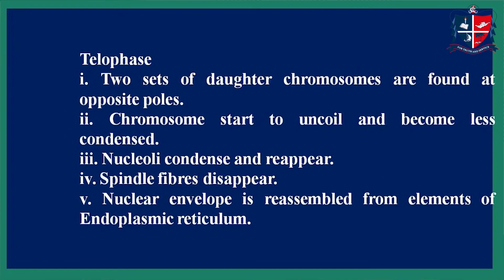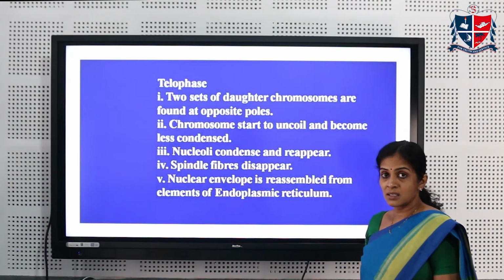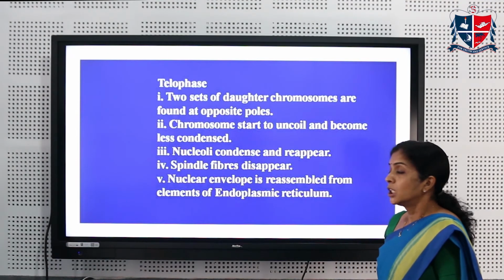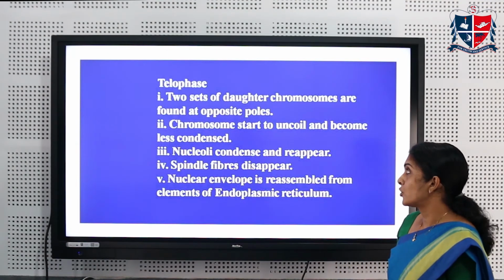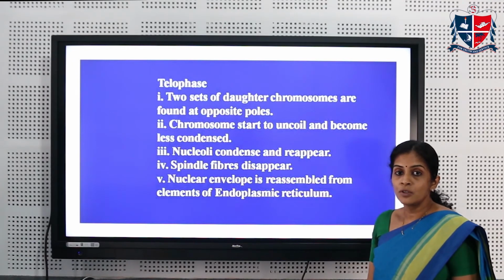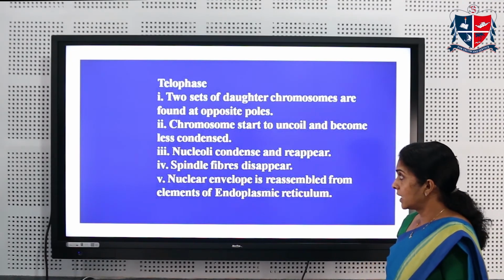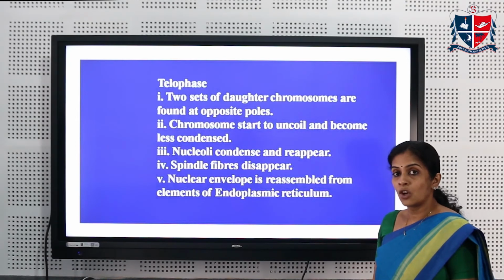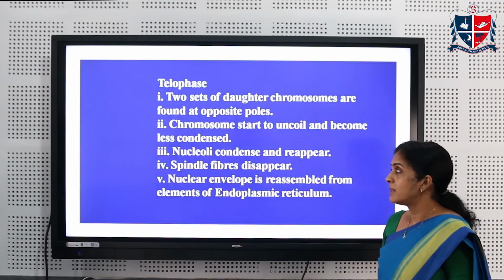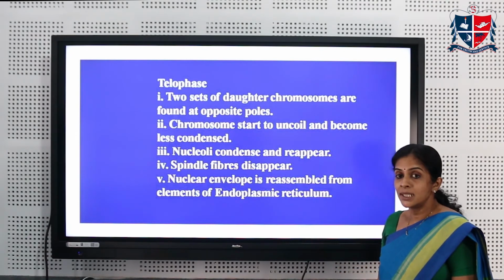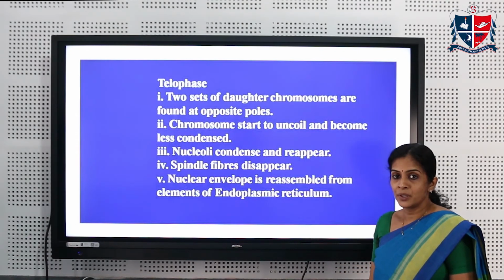Following anaphase is telophase, that is the last stage in mitosis. Here you can see two sets of daughter chromosomes which are found on the opposite poles. Here you can see the chromosomes start to uncoil and become less condensed. The nucleoli will be condensing and reappearing.